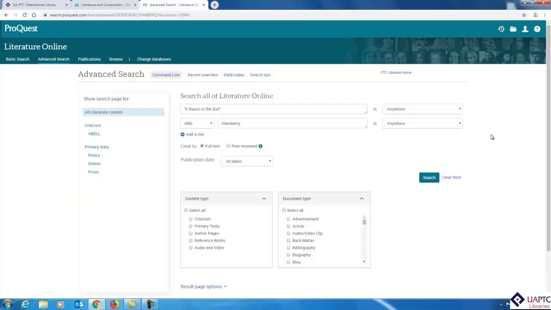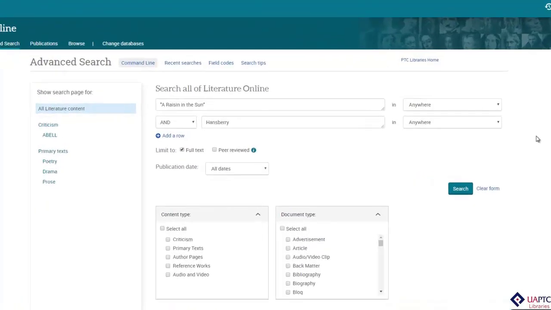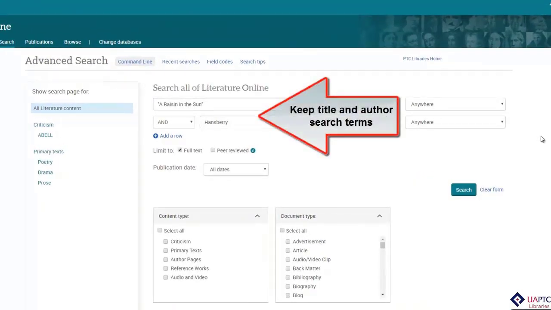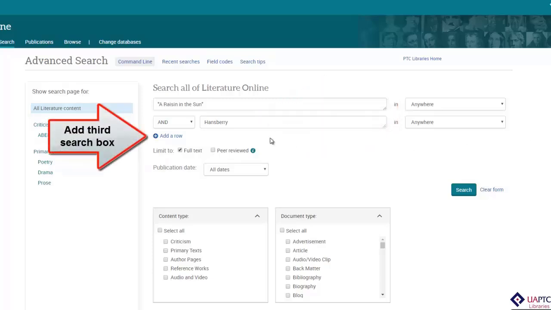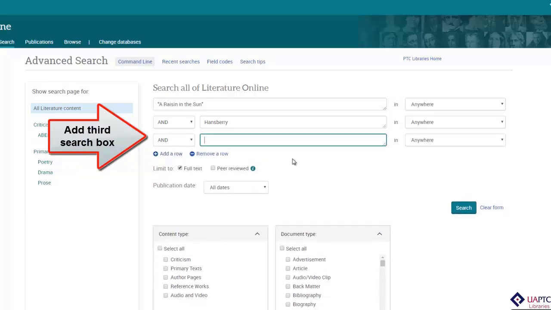Modify Search brings us back to our Advanced Search screen. We want to keep A Raisin in the Sun and keep the quotation marks on the title. We also want to keep the author's name, Hansberry. What we want to do is add a search term. To do this, click Add a Row to add an additional search box. In this additional search box, we can add a third search term.